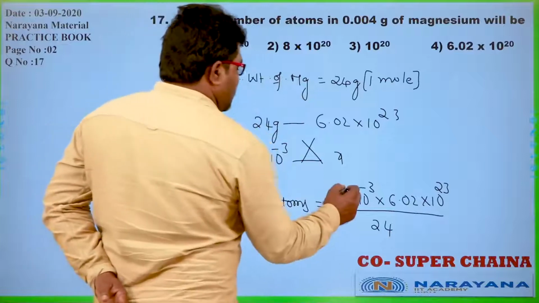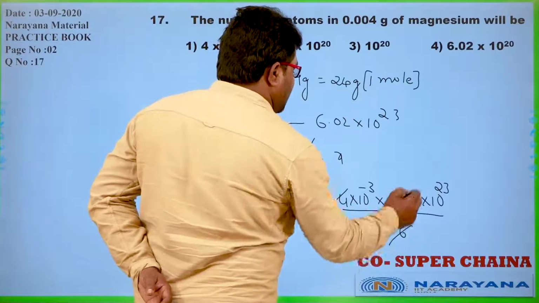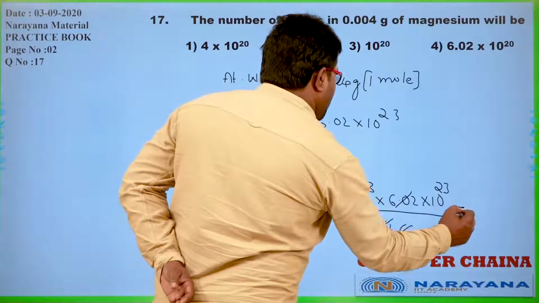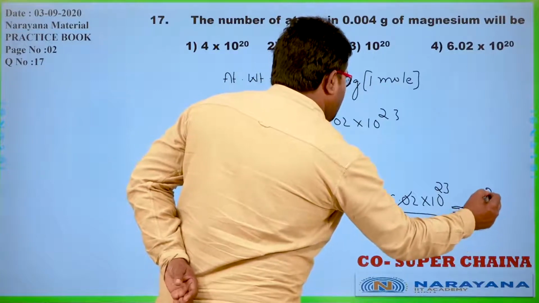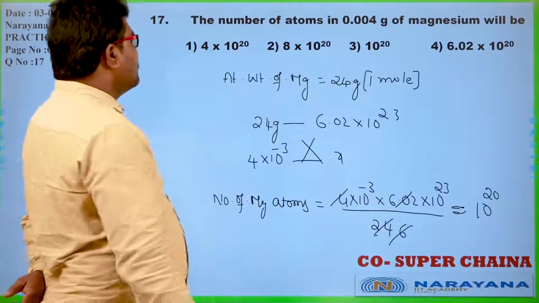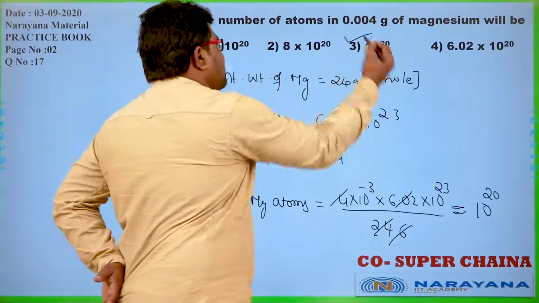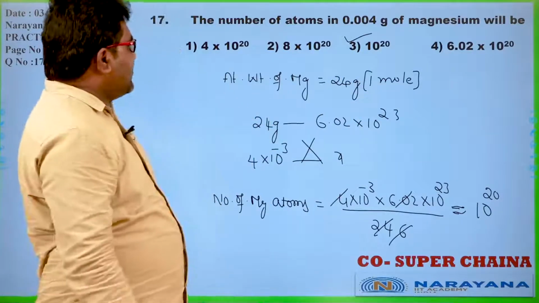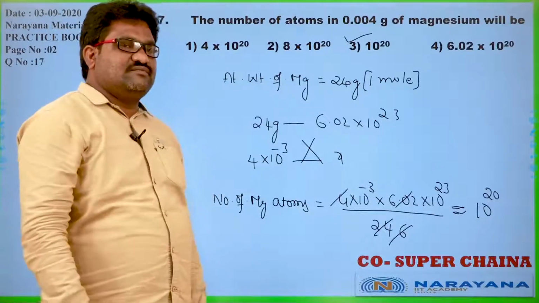Approximately 6 by 24 gives about 1 by 4 and the factors cancel, giving approximately 10 power 20. Which one is correct among these? Approximately 10 power 20, the third option is the correct one.